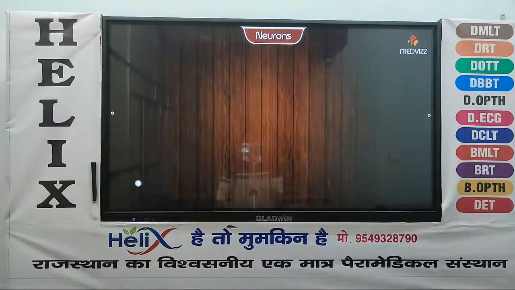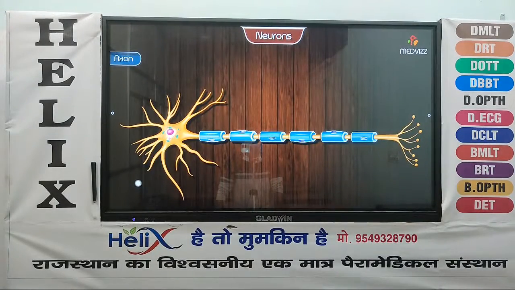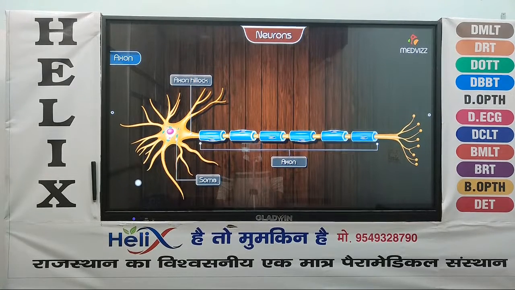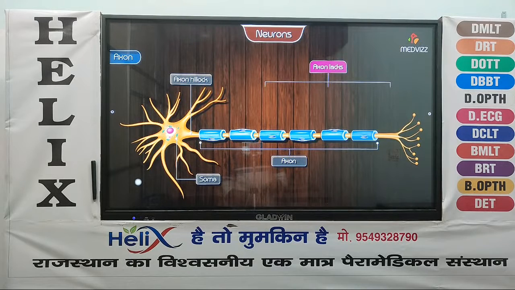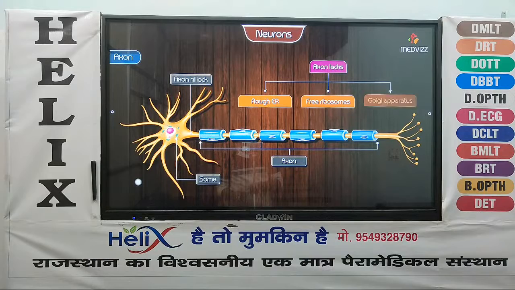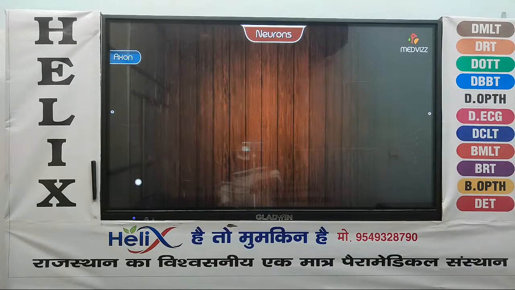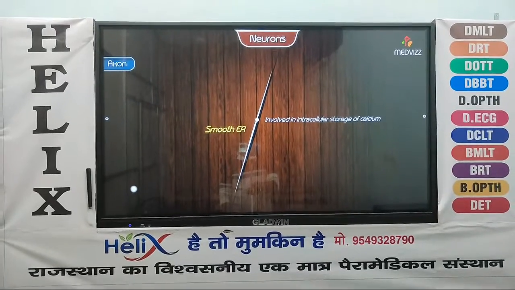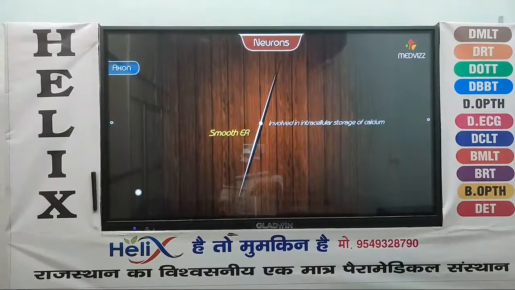degrades GABA. Axon. The first part of the axon is known as the initial segment and arises from the soma, in a specialized region called the axon hillock. The axon differs from the soma and proximal dendrites in that it lacks rough endoplasmic reticulum, free ribosomes, and a Golgi apparatus. The smooth endoplasmic reticulum is involved in the intracellular storage of calcium.